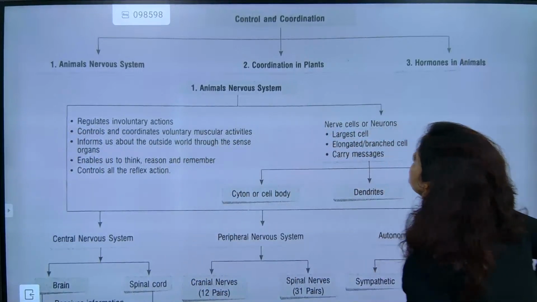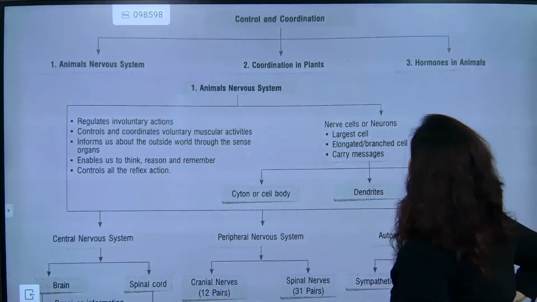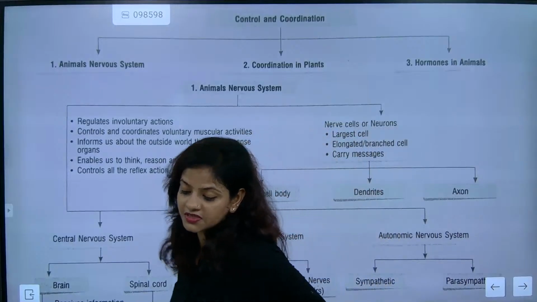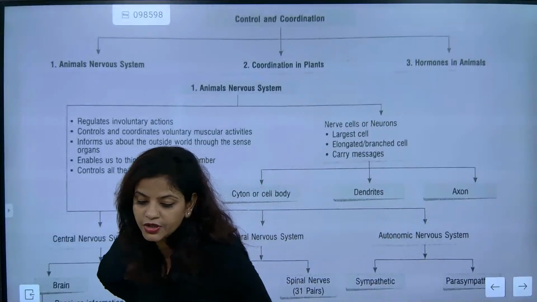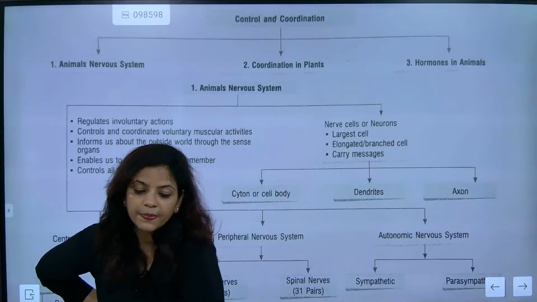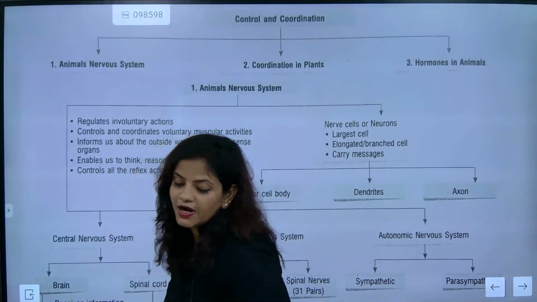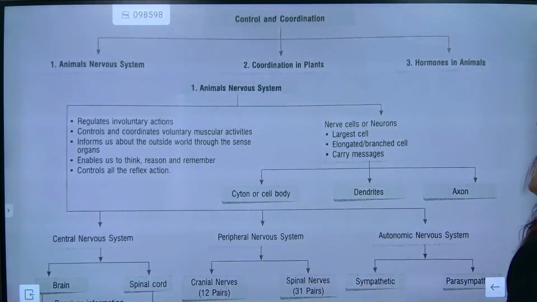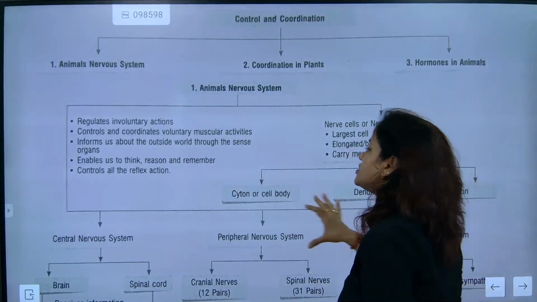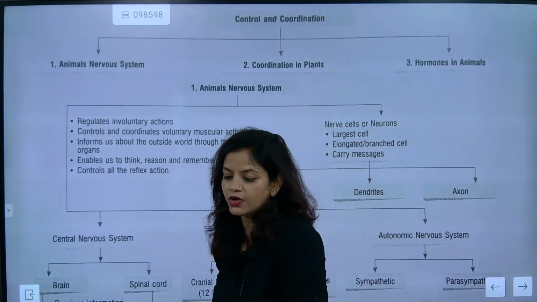So now please understand animal nervous system, coordination and plant hormones in animal. These are the three important sections in your chapter which you need to study. Is it okay for all of you? Okay, now look here. We'll go for the next part, please. Come on, check this one out. So the second section is regulate involuntary action. So just a small recap we are going to go for.